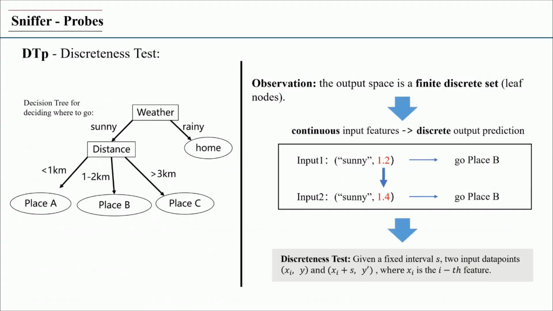Specifically, Sniffer determines decision tree by discreteness test. We observe that the decision tree's output space is a finite discrete set. The algorithm is that, given a fixed interval S, the prediction sample returned by the querier is y prime; if y prime is the same as y, the DT-probe considers this feature to have discrete properties within this interval.